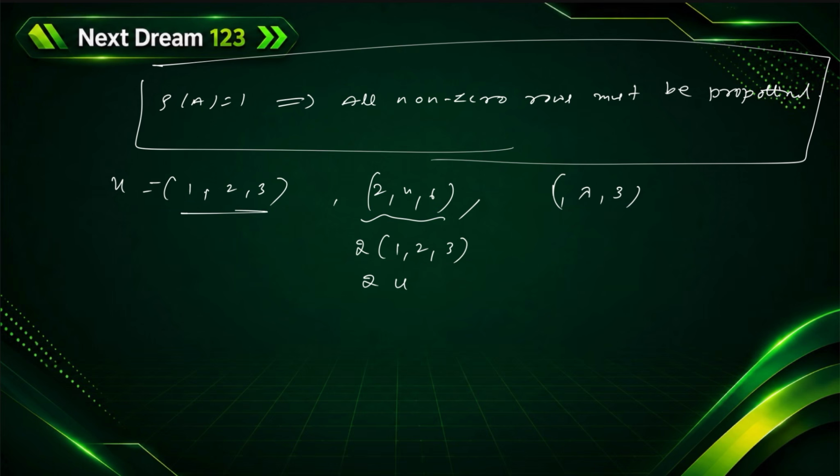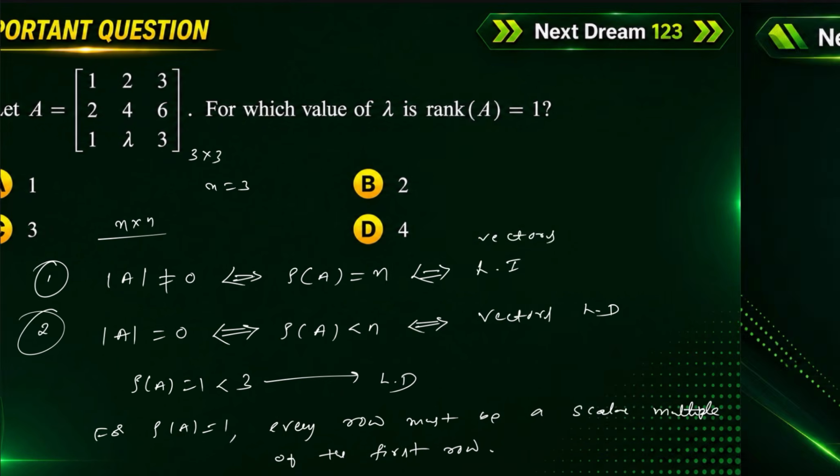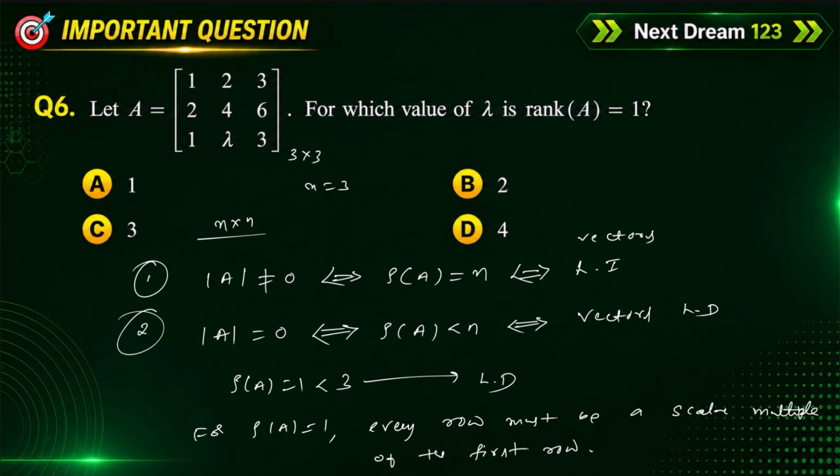This also should be same. If you compare 1 comma 2 comma 3 with 1 comma lambda comma 3, the lambda value is equal to 2. Then B option is the correct option for this question.